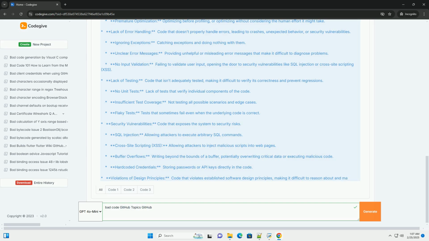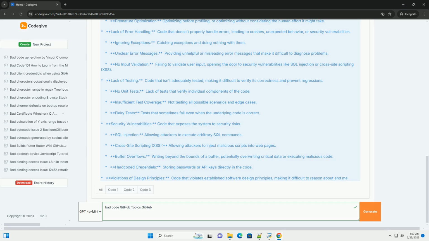Software entities should be open for extension but closed for modification. Liskov substitution principle, LSP. Subtypes should be substitutable for their base types without altering the correctness of the program. Interface segregation principle, ISP. Clients should not be forced to depend on methods they do not use.